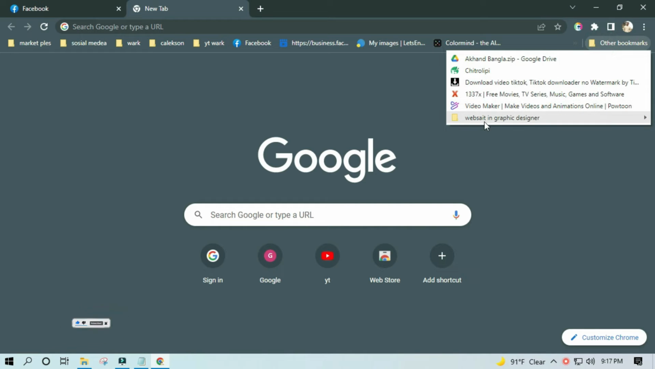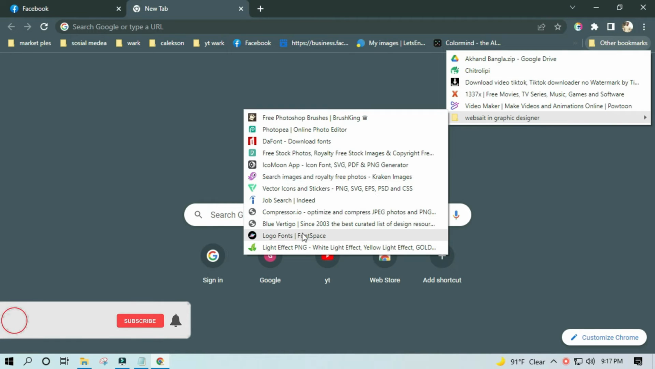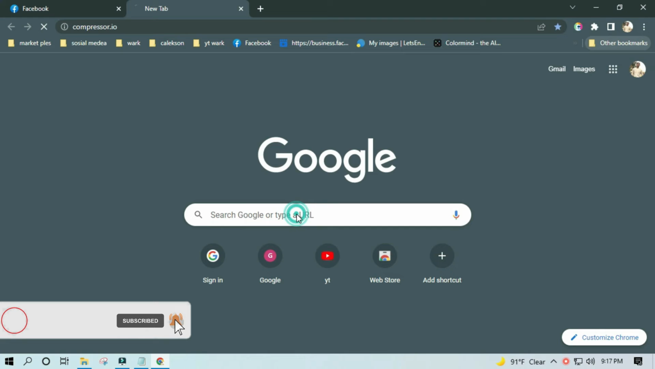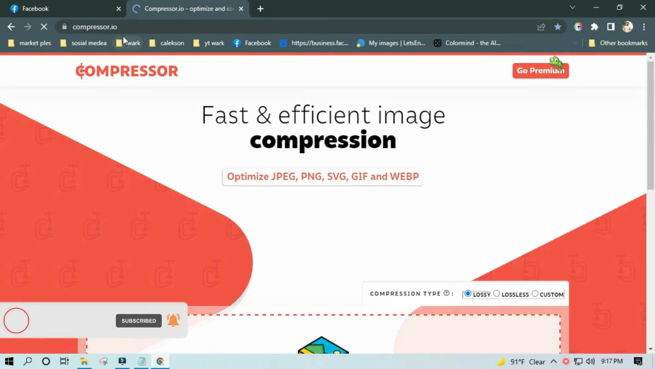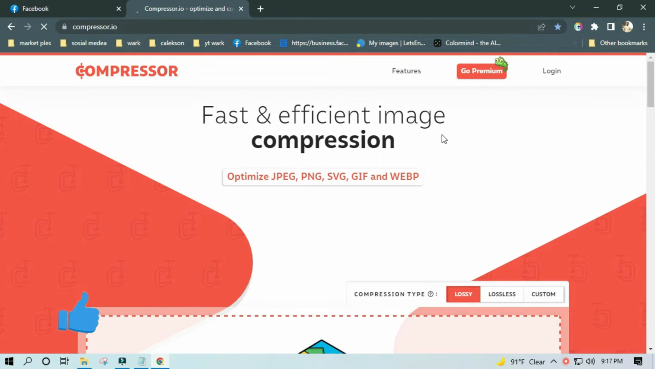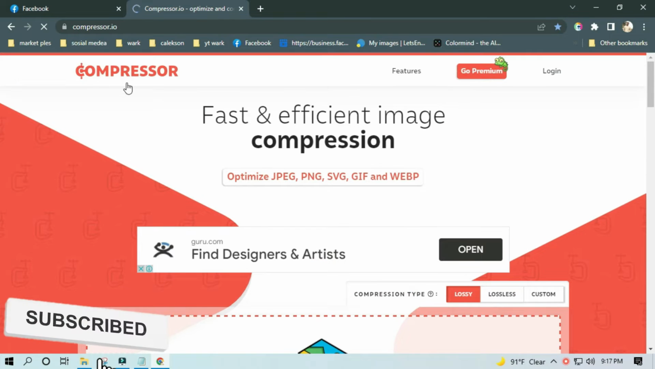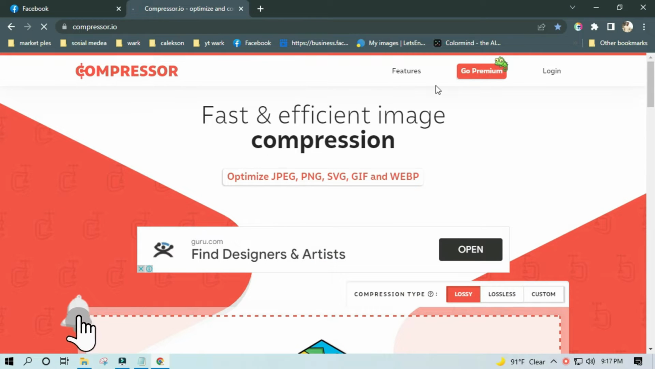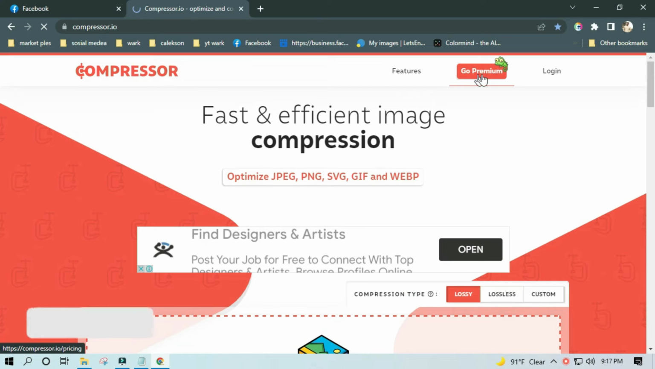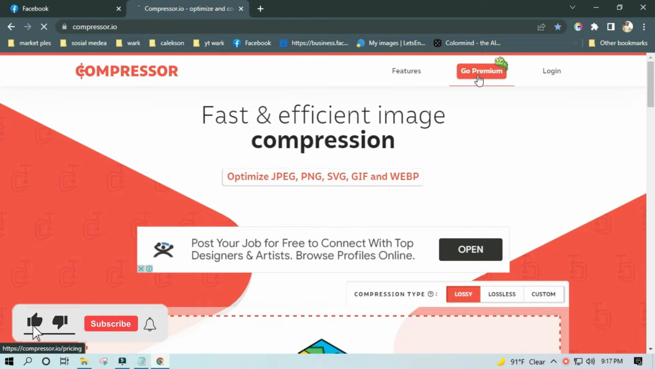This is my photo compressor website. See this, compressor.io, this is the website name here. You just click this button, and you see the website logo and Go Premium. Click the Go Premium button, and this is the login button and the features button.